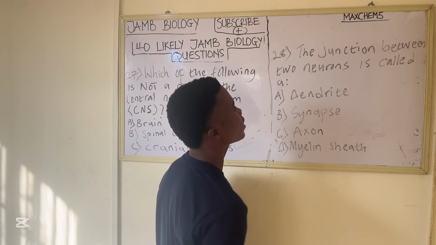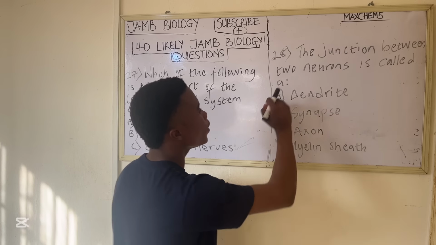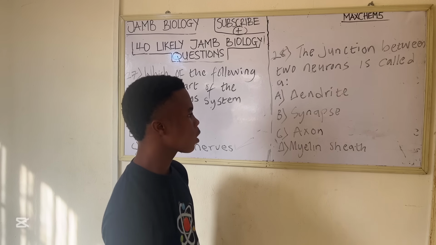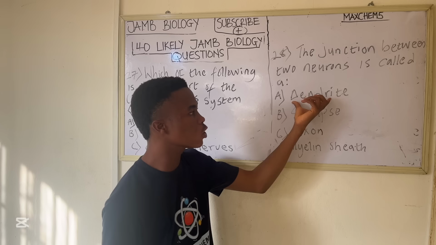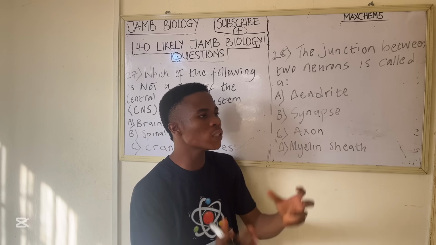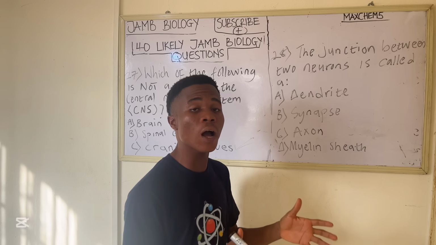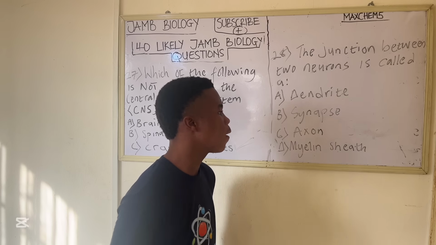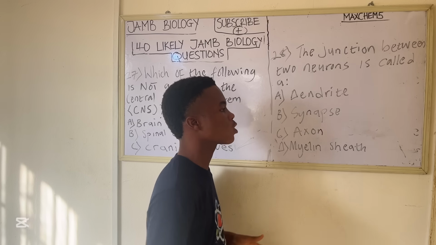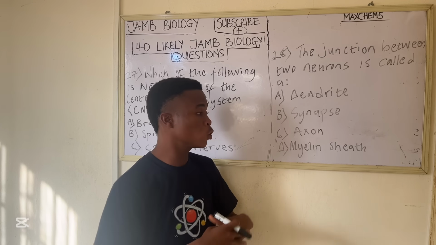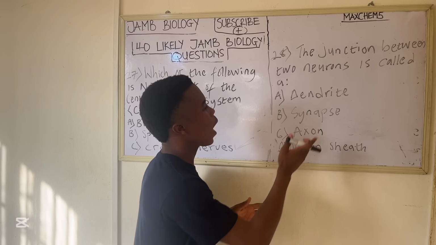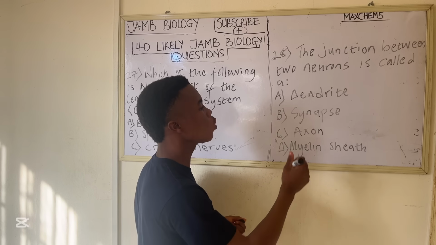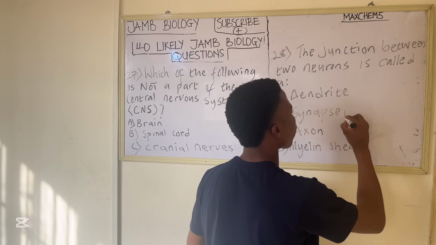Synapse is the junction between two neurons. Axon is like a dendrite. It's also a process, but it's a process that takes the action potential away from the central nervous system and to other tissues. Now axon and dendrite are both processes, but they are not the junction between two neurons. So the junction between two neurons is synapse. So synapse is the correct answer here.